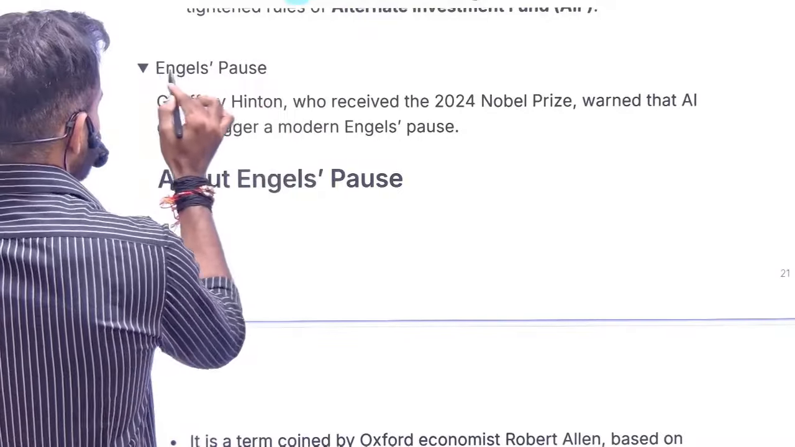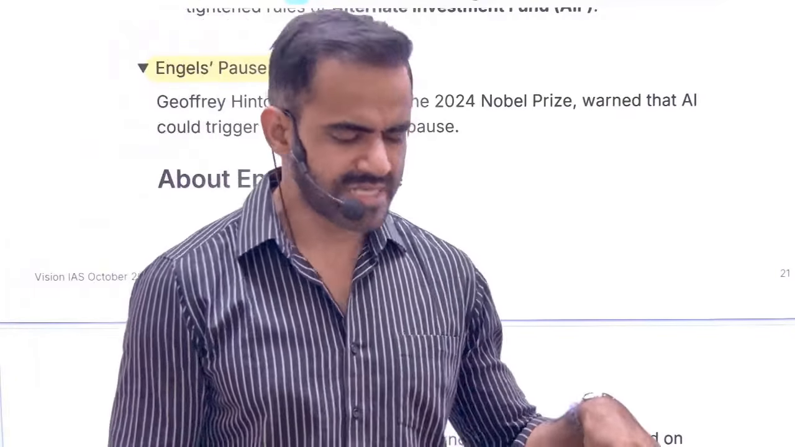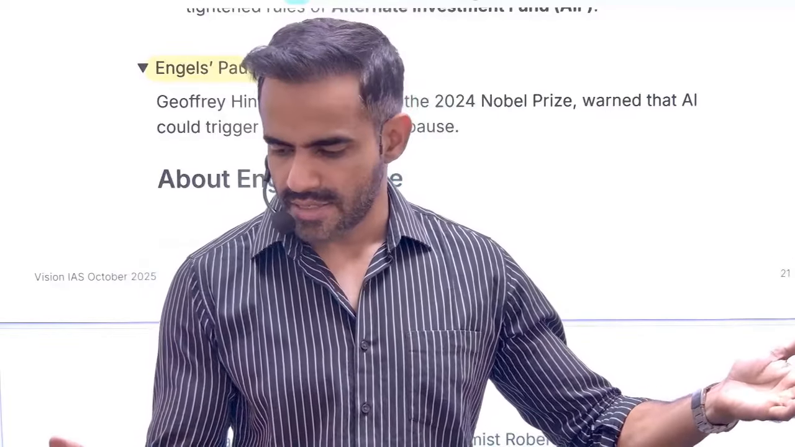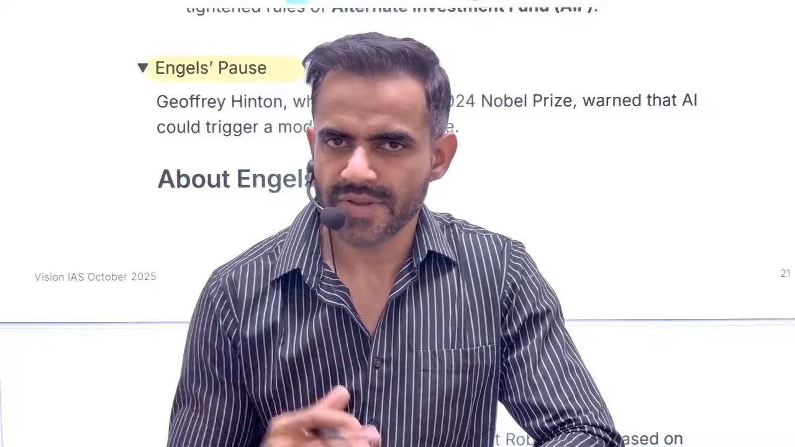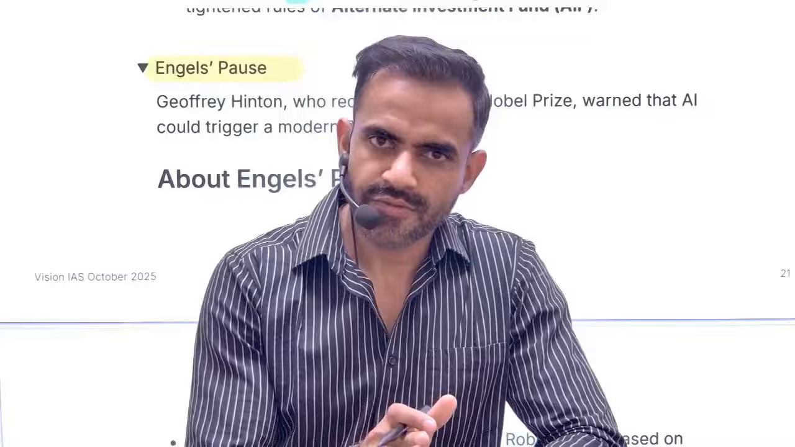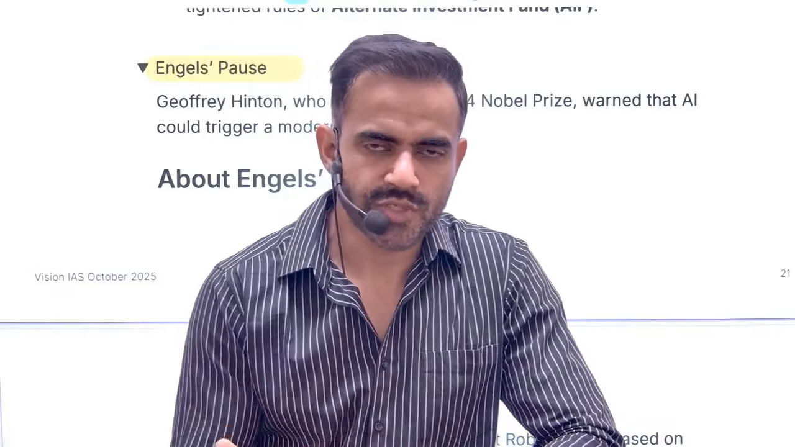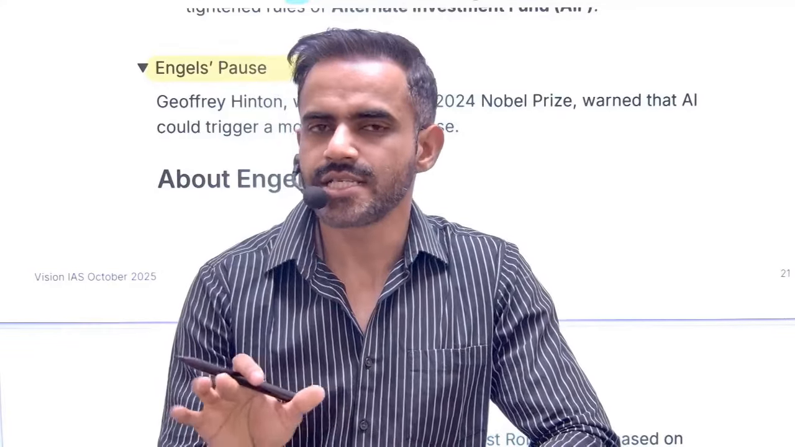Next is related to Engel's pause. Understand it in a very simple sense. Engel's pause basically means the output is increasing at a much higher speed, and the salary of the workers is not increasing at that speed. During the industrial revolution, what had happened? Workers used to work manually earlier. Then the industrial revolution came, and machines came into the picture. Now machines were able to produce too much quantity, but the salary of the workers did not increase much. This is referred to as Engel's pause.